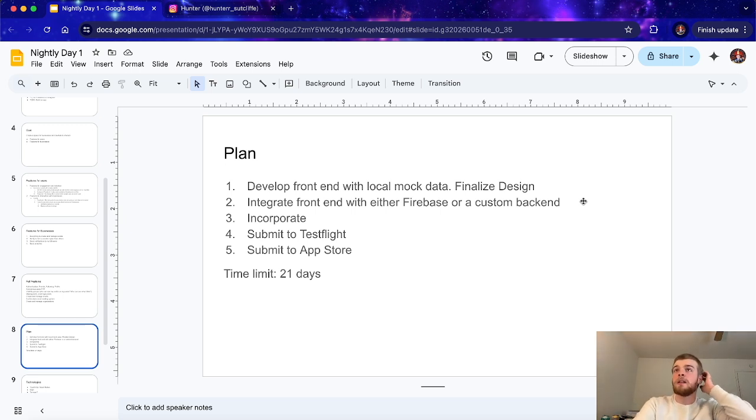Firebase is going to be technically more expensive in the long run, but it's going to be very free and very cheap until we hit either 50,000 users, or if the data on this app is just getting too big, it's going to get very expensive. Custom backend is going to take way more time to set up. Honestly, I probably could do it with the Raspberry Pi that I have behind me, but it's just going to take more time. It's going to be complicated, and I don't want my Raspberry Pi to catch fire.